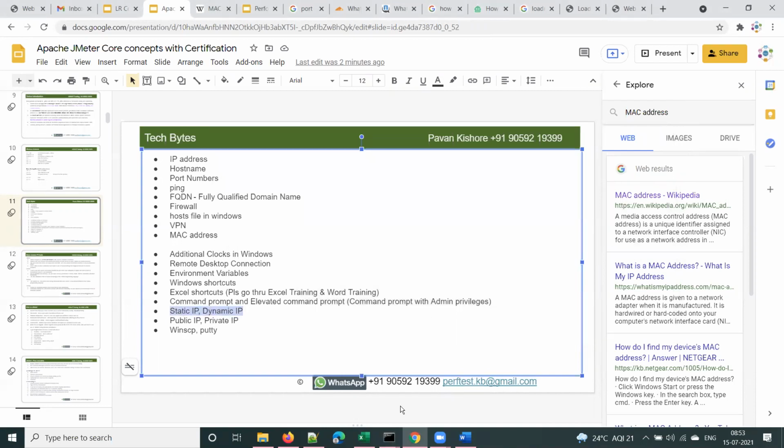The reason why I'm covering this is, when you are working in an office, you might have noted some IP address, so don't get confused if it changes. It is expected behavior, because you don't get a static IP by default. Public IP and private IP I already covered. WinSCP and Putty I will cover once we are done with the scripting. These are Windows basics that everyone should know, and this will be very helpful once you get a job and are working on a project.